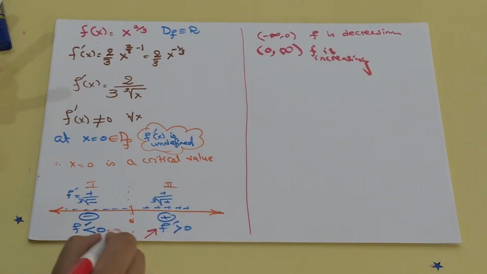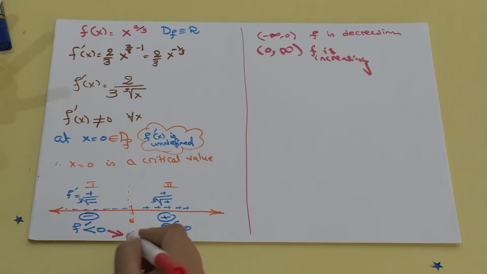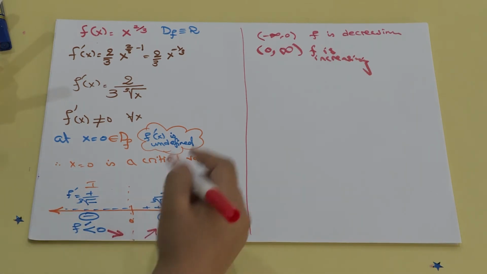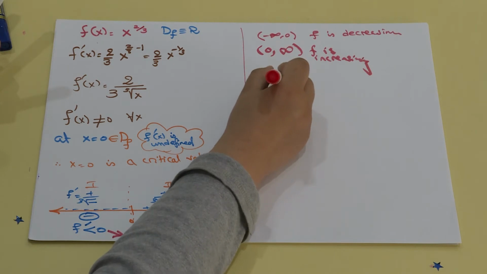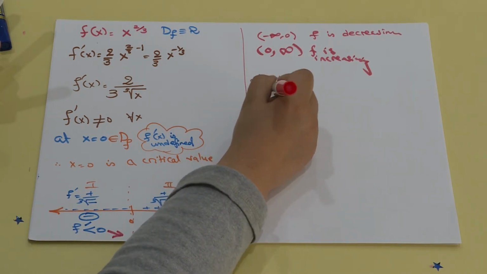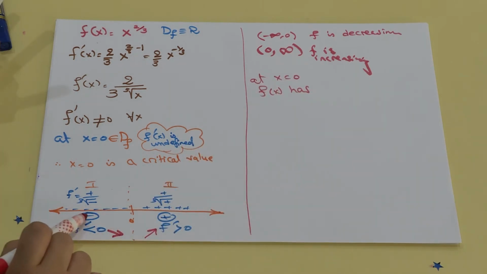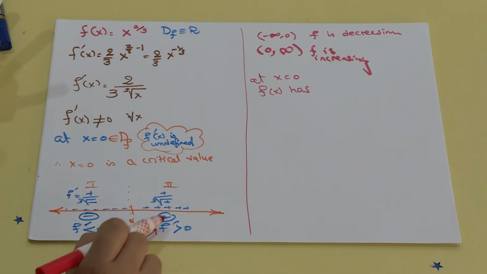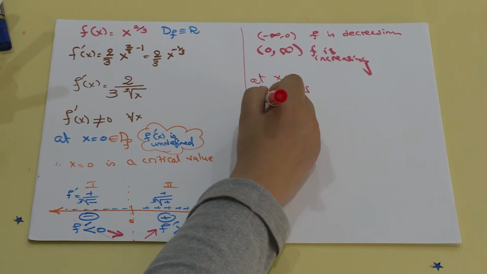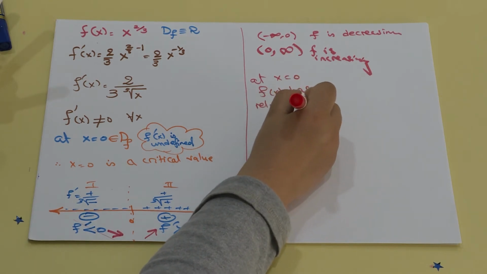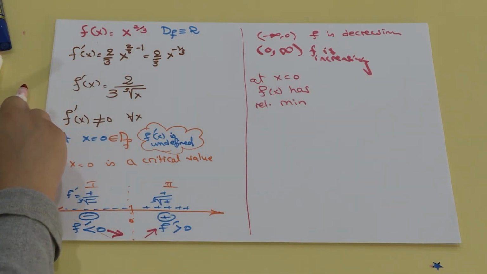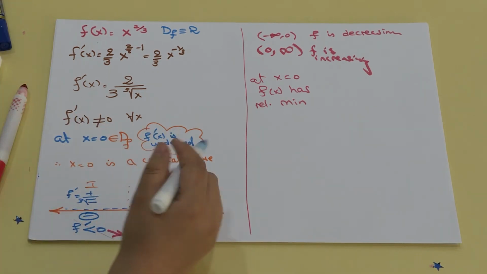Now we see decreasing on this interval and then increasing, so at x equals 0, f of x has what? A minimum, of course, because it is decreasing and then increasing, so it has a relative minimum. What is the value of this minimum?